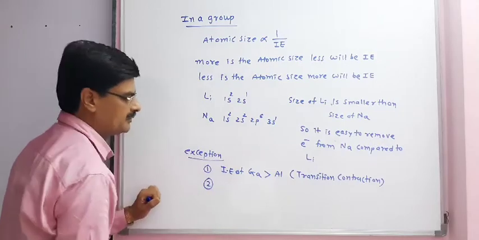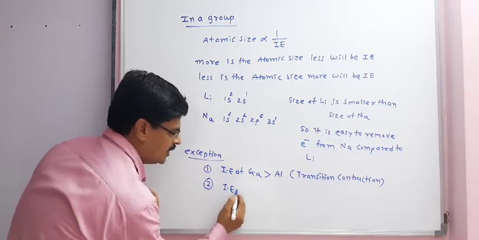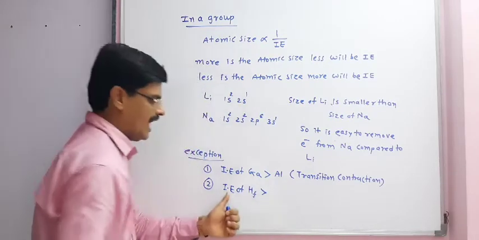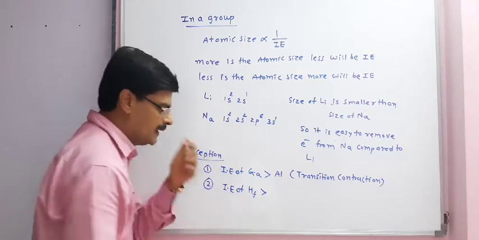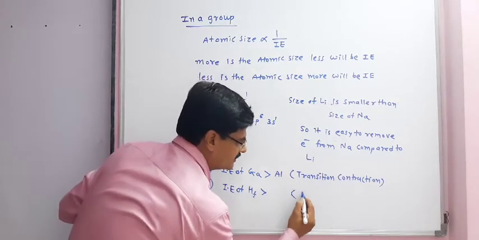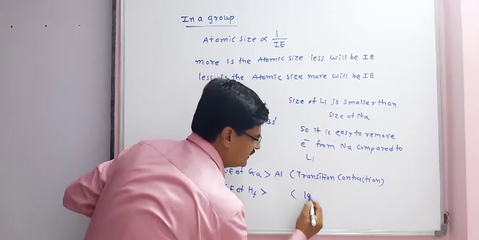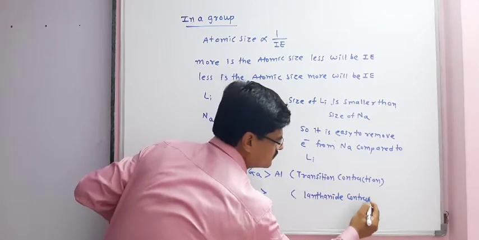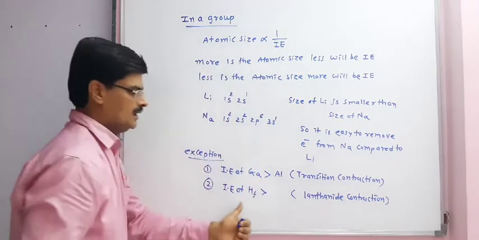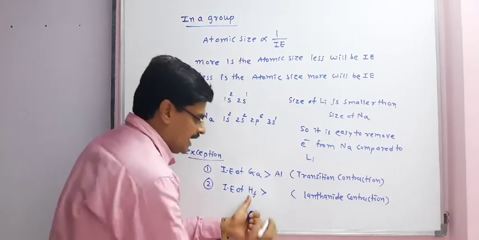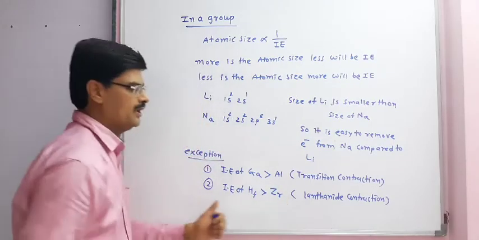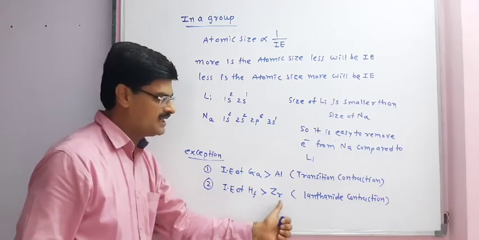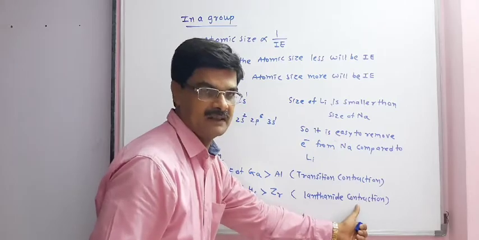Same way, second exception also we can study: ionization enthalpy of Hf, hafnium, is more than ionization enthalpy of zirconium, that is Zr, because of lanthanide contraction. Once more, ionization enthalpy of Hf is more than Zr, that is because of lanthanide contraction.